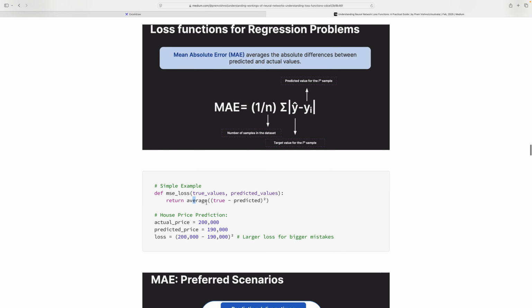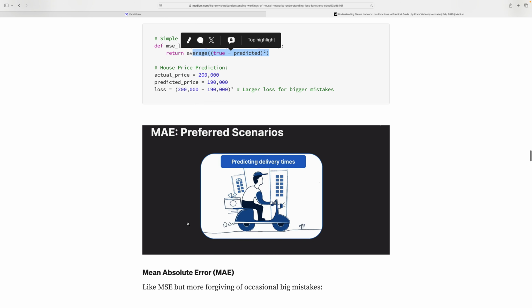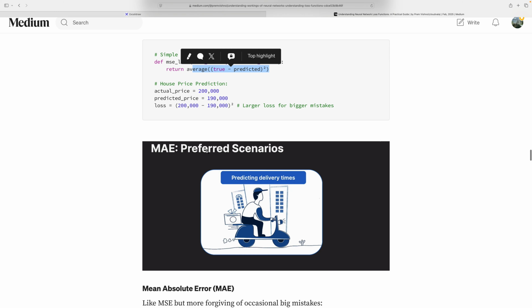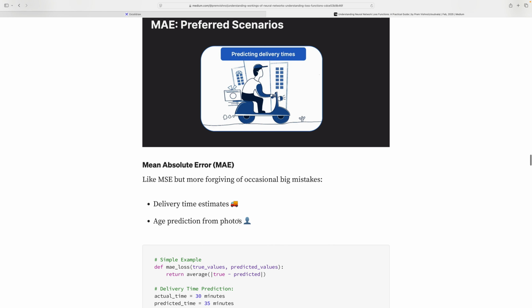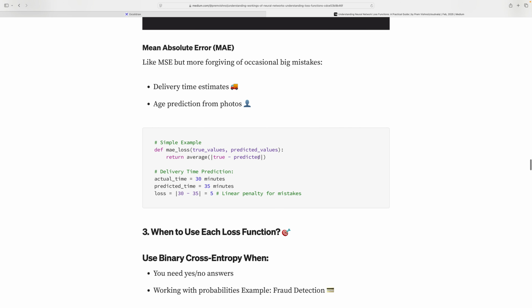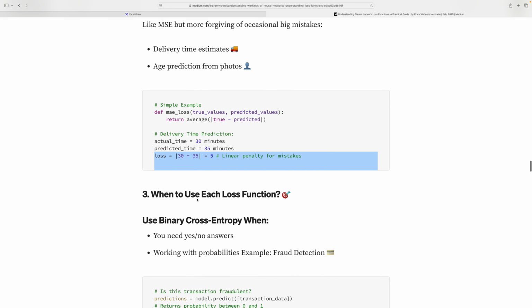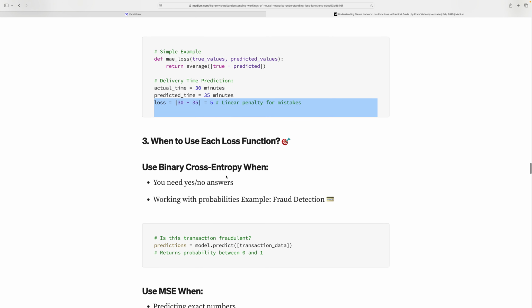And you can see the average here. I calculate the mean absolute error. A preferred scenario is delivery estimated time prediction, which is very important. For example, the actual time is 30 minutes and the predicted time is 35, and the error is linear, it is just the difference. So this is the error, lower value is better.